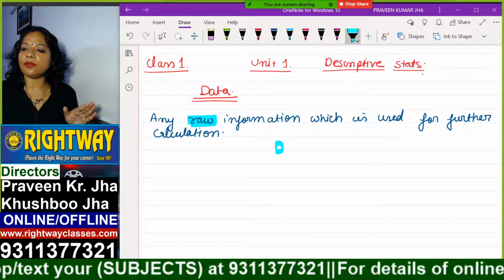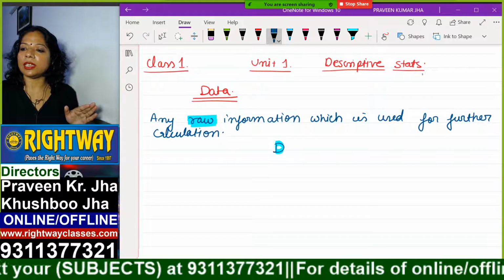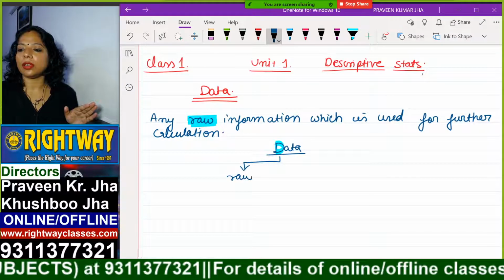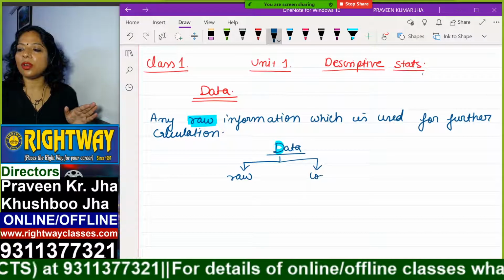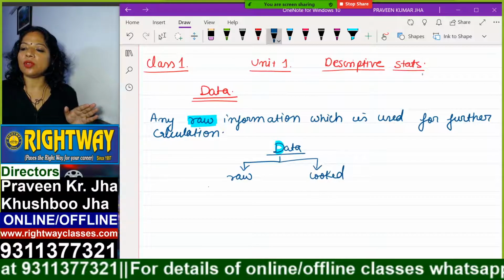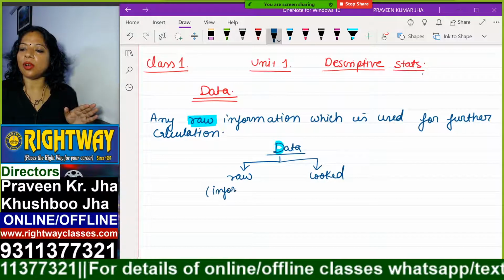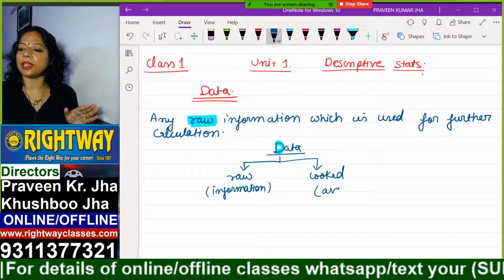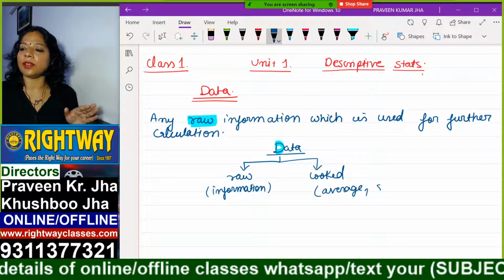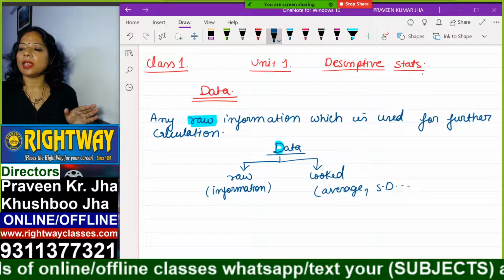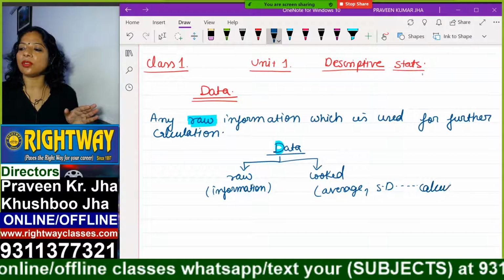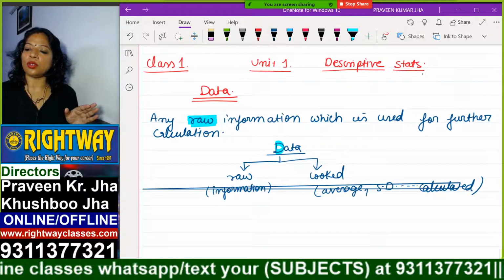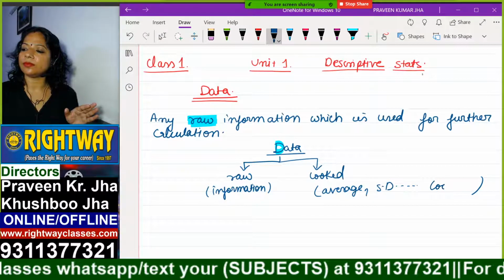So data is of two types, raw and cooked. Just information is called raw, and if we do some calculation, like finding the average or finding the standard deviation, and we get calculated values, then this is called cooked data.